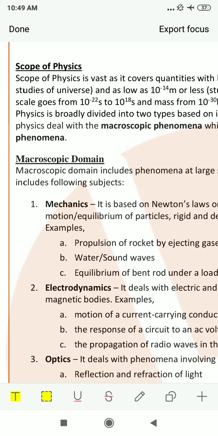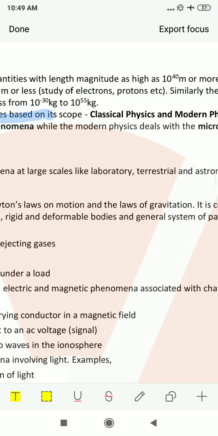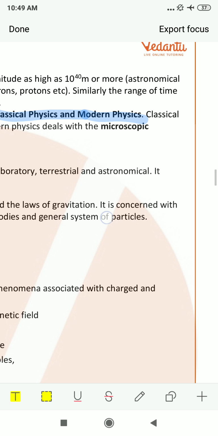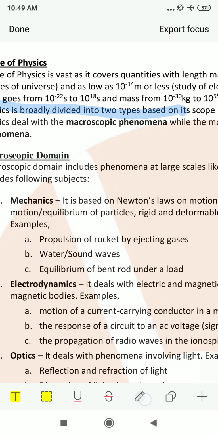Basically, physics is broadly divided into two types based on the scope. Physics has two branches: the first one is classical physics and the second one is modern physics. Classical physics deals with macroscopic phenomena.